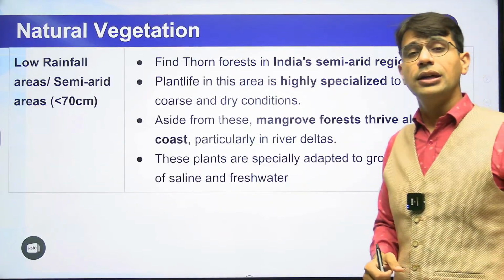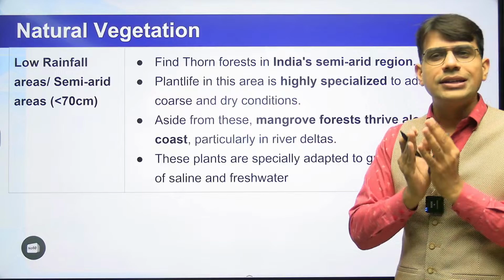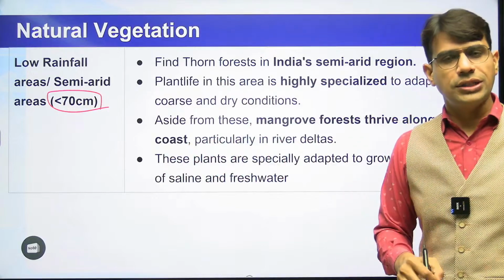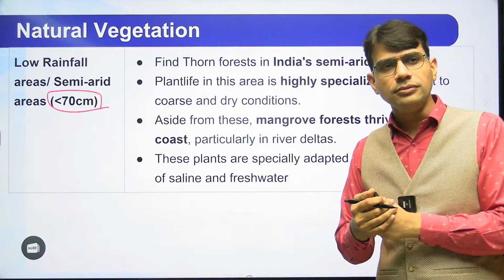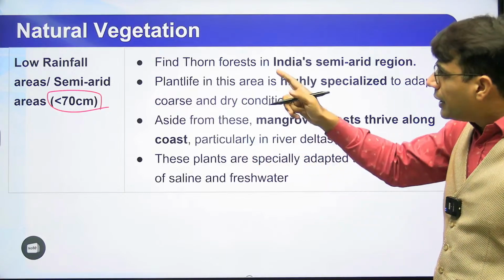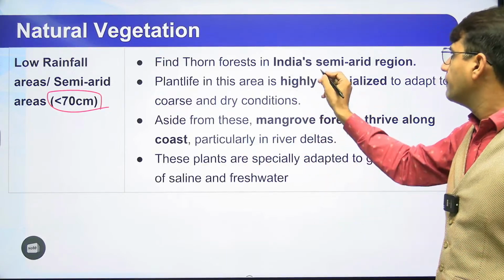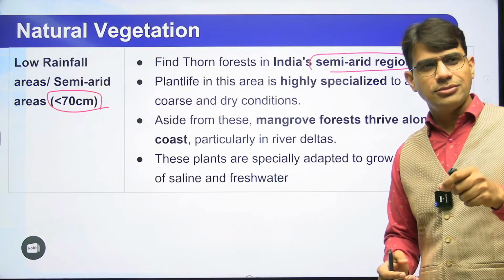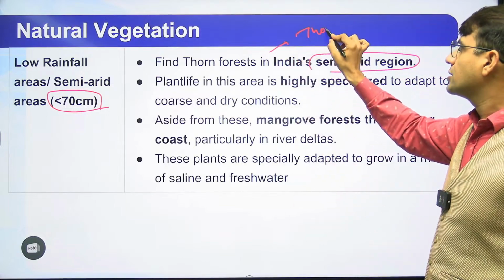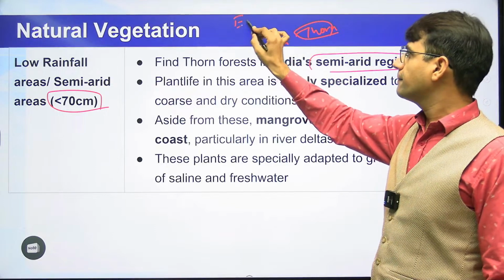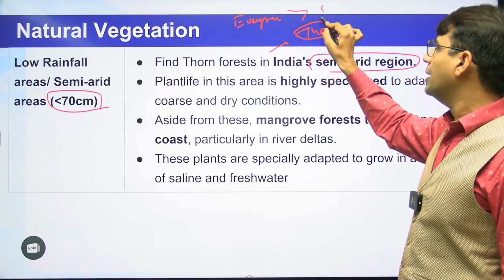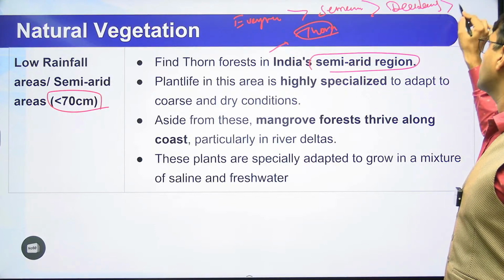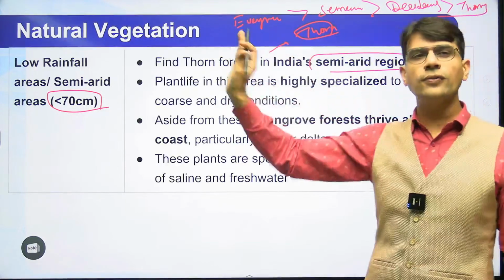Next important part will be if there is an area which is receiving even less than 70 centimeter of rainfall. अगर ऐसा एरिया है जो 70 सेंटीमीटर से कम रेनफॉल रिसीव करता है, then what will be the outcome? So if area is receiving less than 70 centimeter of rainfall, then it is semi-arid region. And I will say, even in the areas of 70 centimeter rainfall, we have thorn type of forest. So from evergreen, we are reaching to semi-evergreen. From there we are reaching to deciduous, and from there we are reaching to thorn. And this is in the pattern of rainfall.